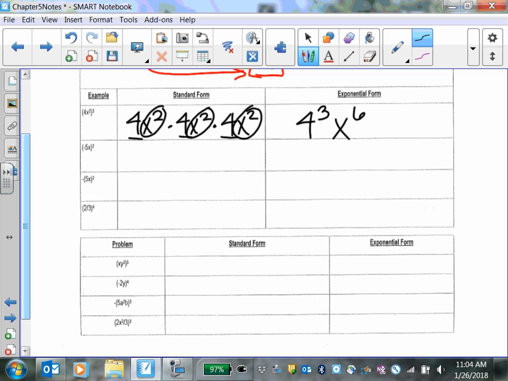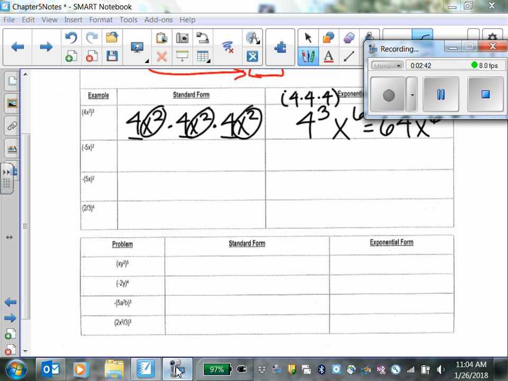And if you want, you can take it a step further. You could actually solve 4 times 4 times 4 if you wanted to, but you don't have to. You totally could say 16 times 4, 64. So this also could say 64x to the 6th if you wanted to. Both of them would be accepted. You don't have to do that. You can totally leave it like this, or you can take it to that. Questions?